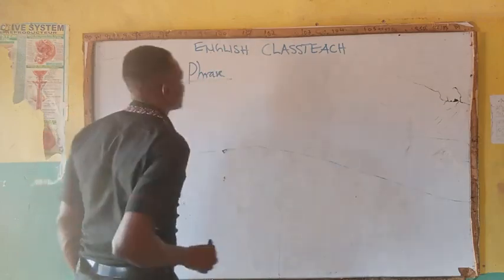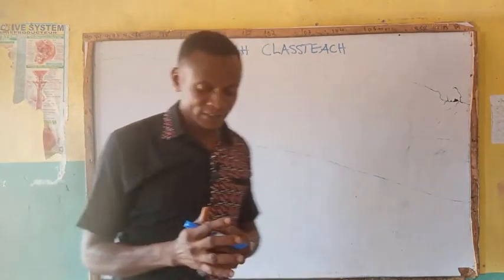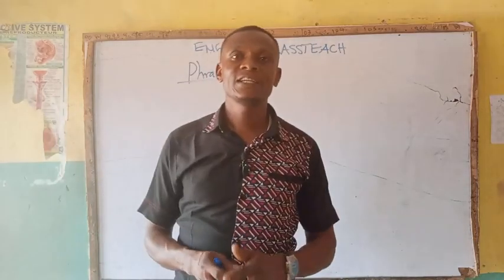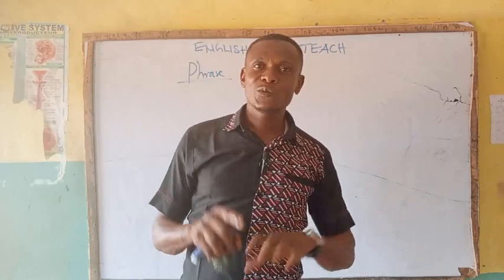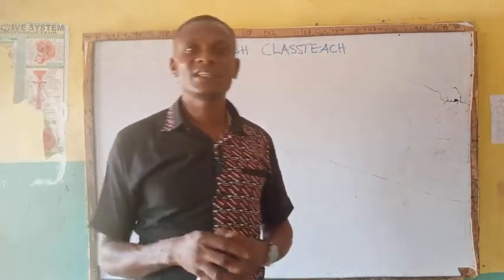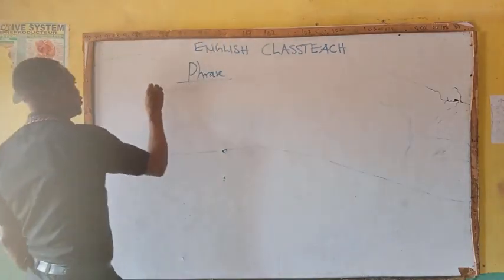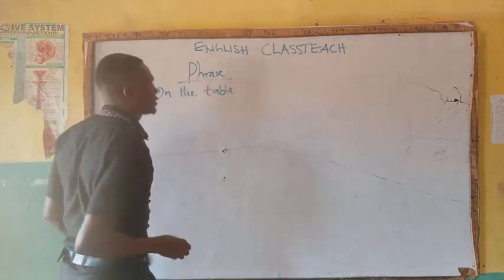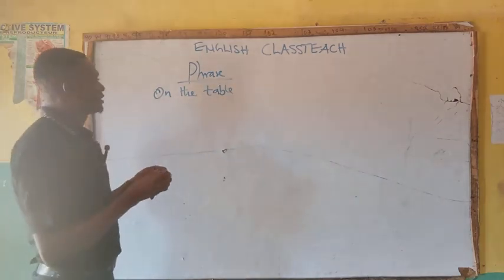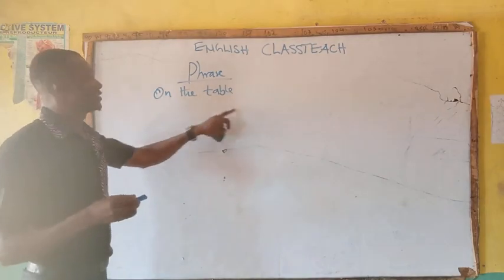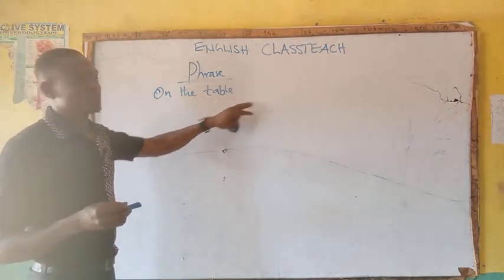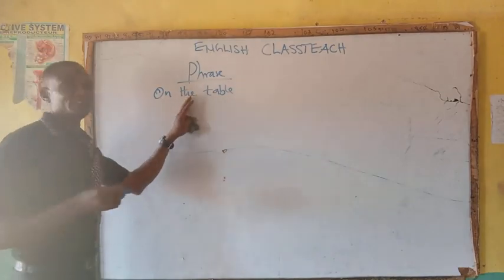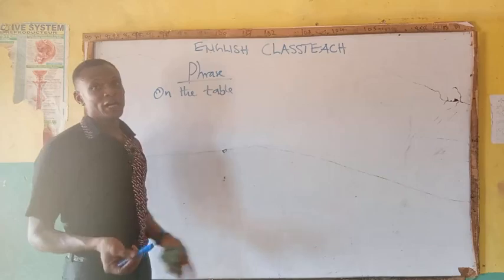What is a phrase? We know that a phrase is a group of words without a subject or a predicate. Example, look at the words on the table. There is no one performing an action here, and nothing is receiving the action. So this is just a group of words. Can you see on, preposition, the, article, and table, a noun.